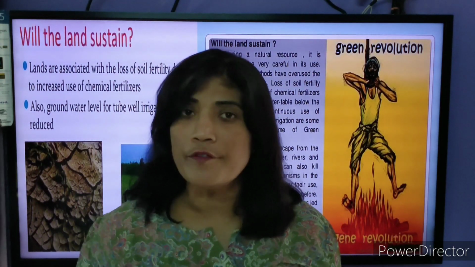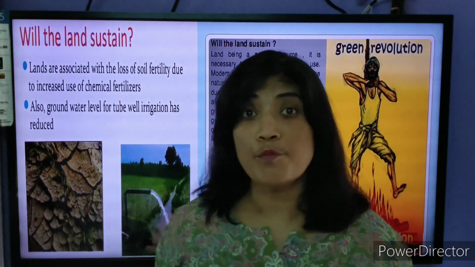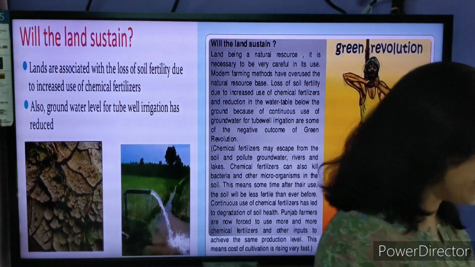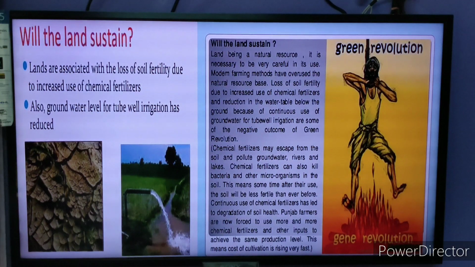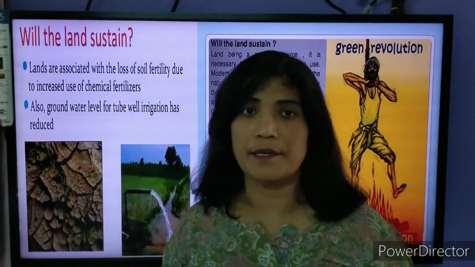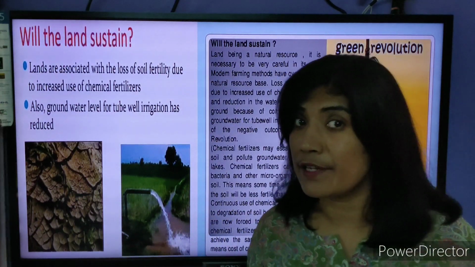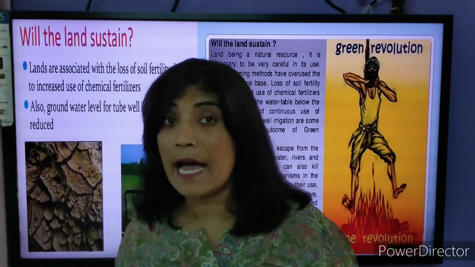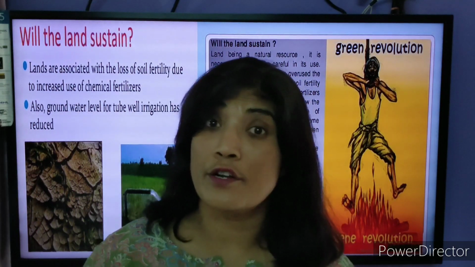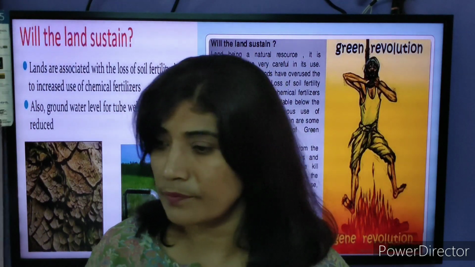But as modern farming came, we have started using more of the chemical fertilizer, we have started more of the pesticides. So that shows that more of the pollution of the land is taking place. Land degradation. The quality of the land is degrading. The soil has started losing its fertility.